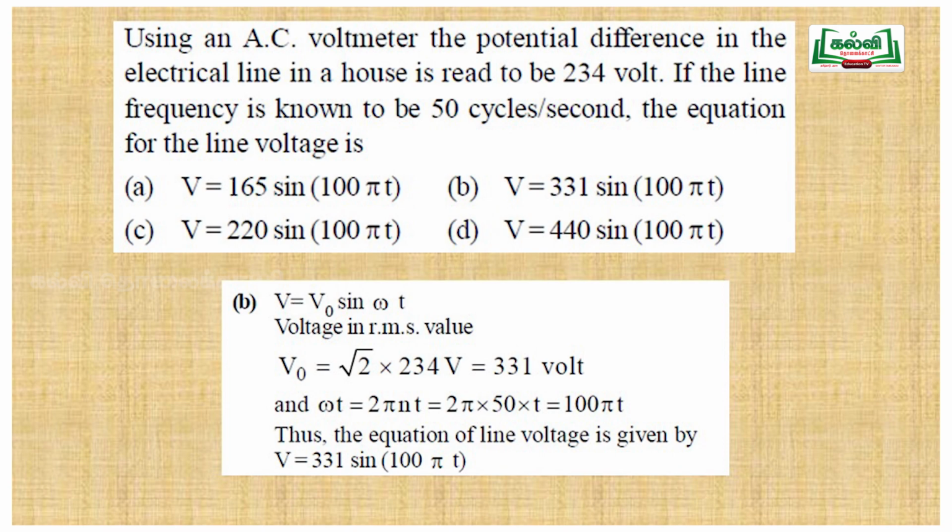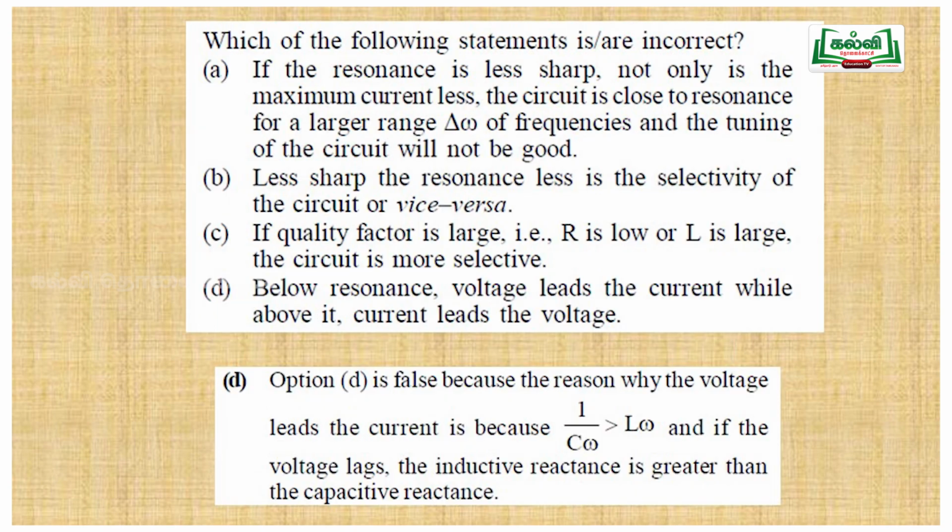The next one, here some statements are given. We need to find the incorrect statement. Which of the following statements are incorrect? So option A: if the resonance is less sharp, not only is the maximum current less, the circuit is close to resonance for a larger range delta omega of frequencies, and the tuning of the circuit will not be good. So this seems to be correct.